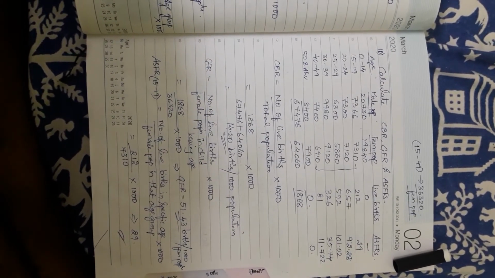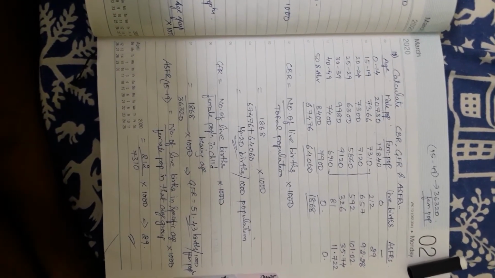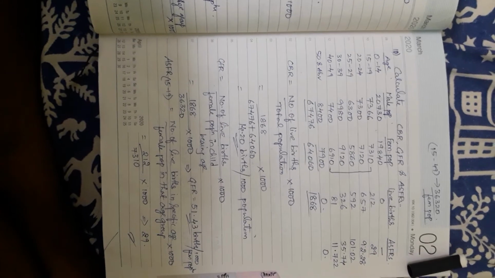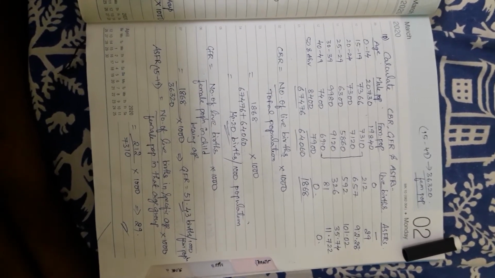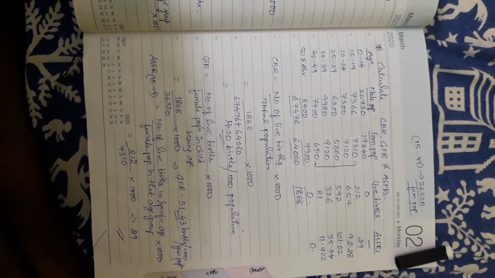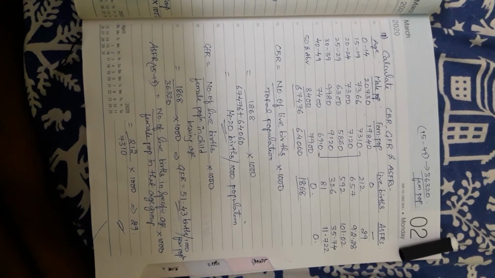How come that 29? Look at the bottom. For the 15 to 19 age group, ASFR is the number of live births in that specific age group divided by the female population in that age group, multiplied by 1000. So 212 divided by 7310 into 1000, you will be getting 29.